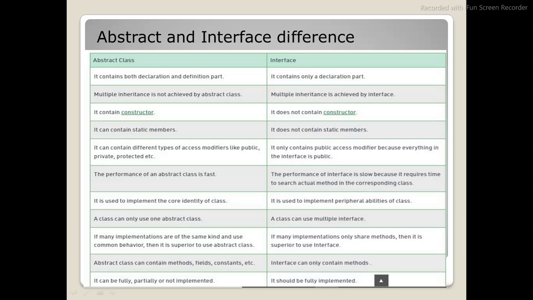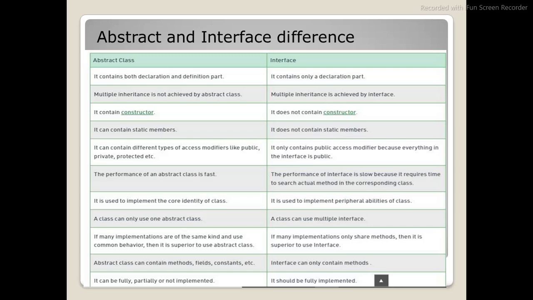So I hope you got enough knowledge on interface and abstract. Let me recall once again. An abstract class can contain both declaration and definition parts. An interface is only the declaration part. Multiple inheritance is achieved by interface, whereas multiple inheritance is not allowed in abstract class.